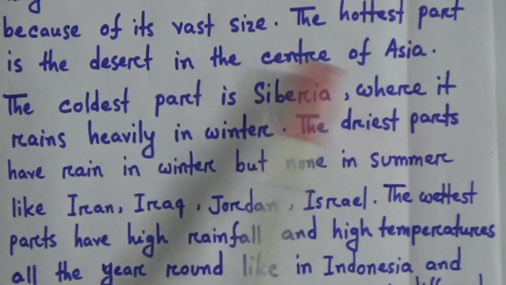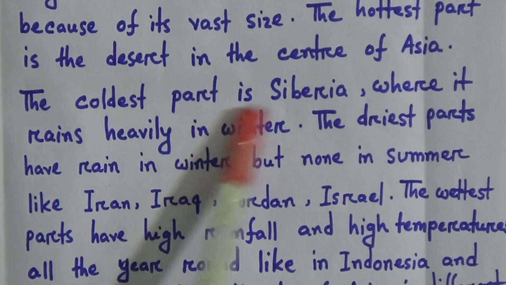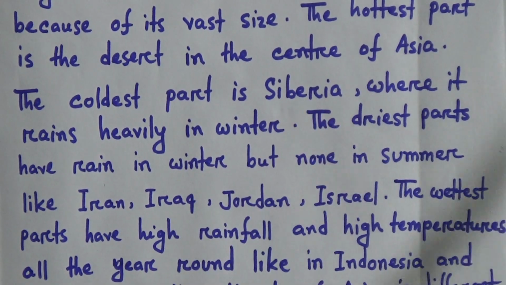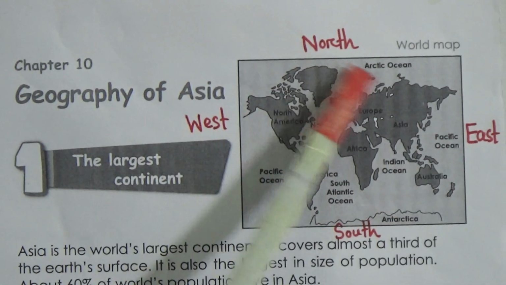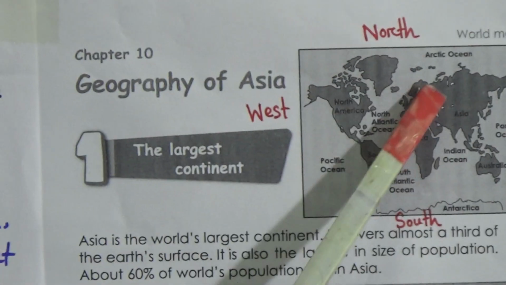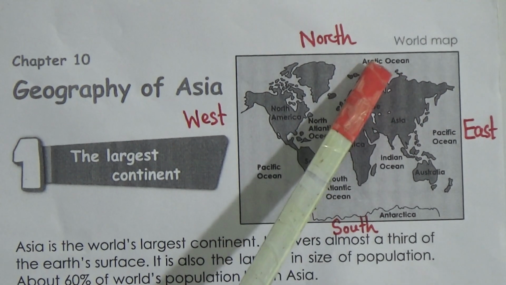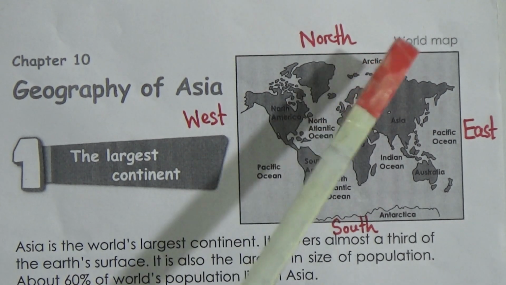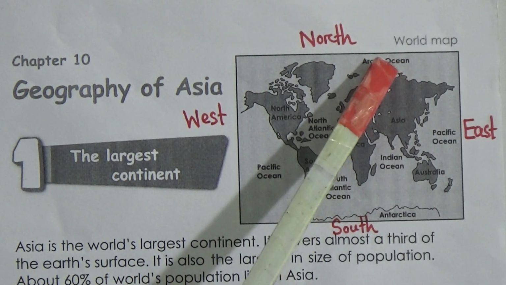And the next line, the coldest part is Siberia. And here Siberia is situated. We know that Siberia is a part of Russia. It is situated on the north part of Asia.